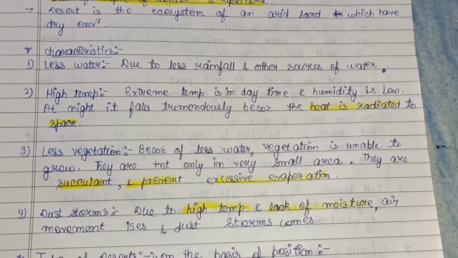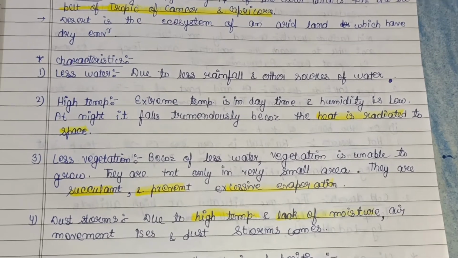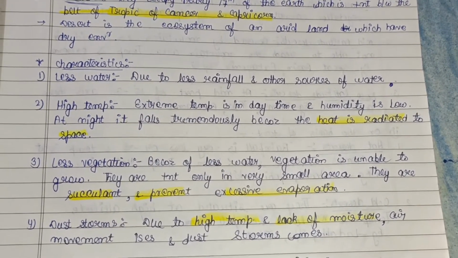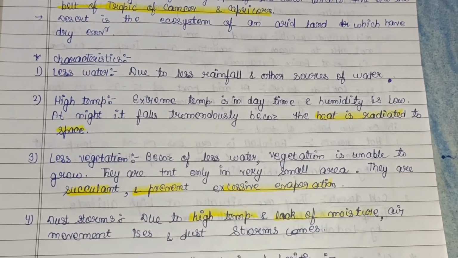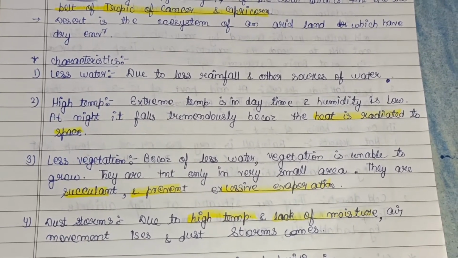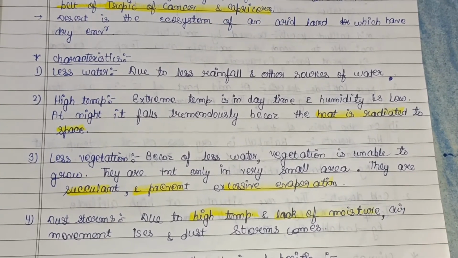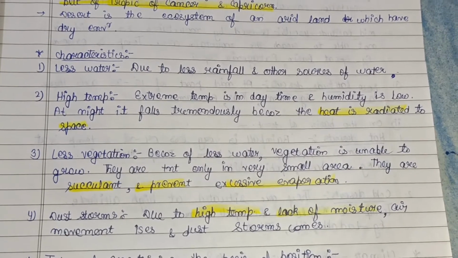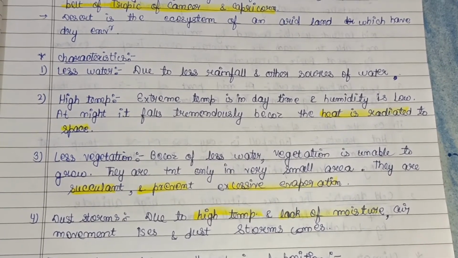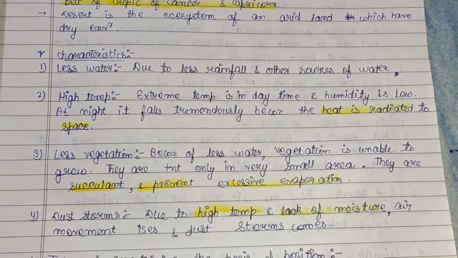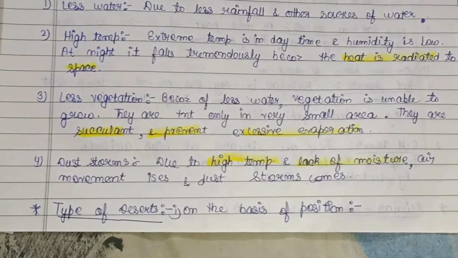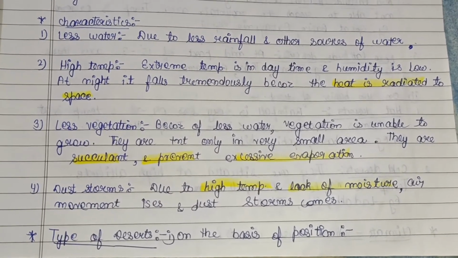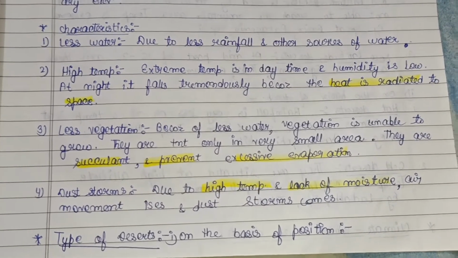Then third, that is less vegetation. Because of less water, vegetation is unable to grow, because vegetation requires water to perform all its activities. So they are present only in very small areas. They are succulent, that is they store water in their stems and prevent excessive evaporation, that is they have developed some sort of mechanisms like development of spines, etc. Then dust storms. Due to high temperature and lack of moisture, air movement increases and dust storms come.